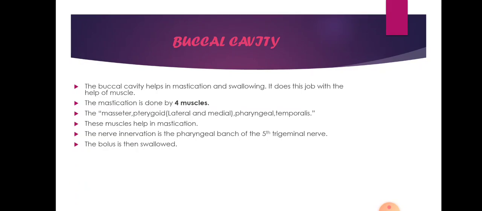The bolus is swallowed when the tongue pushes the bolus against the hard palate, and then it is thrown into the pharynx region, where it moves into the esophagus.